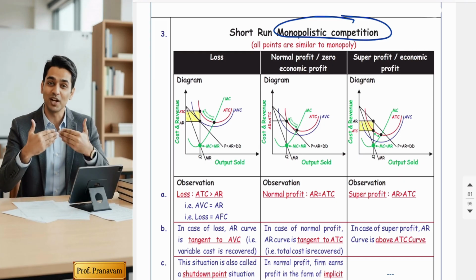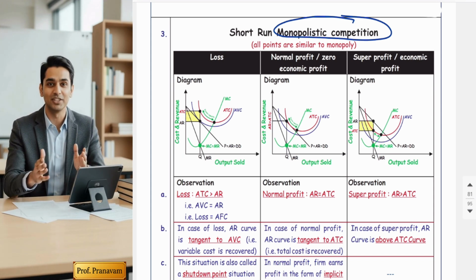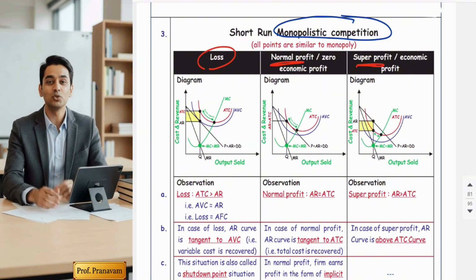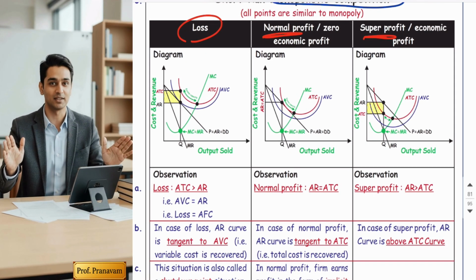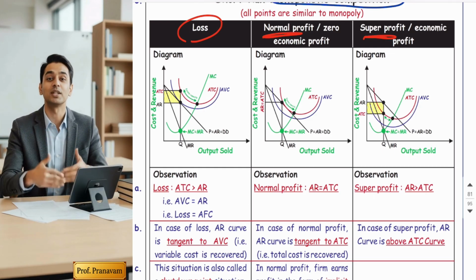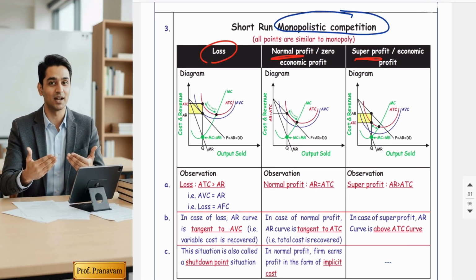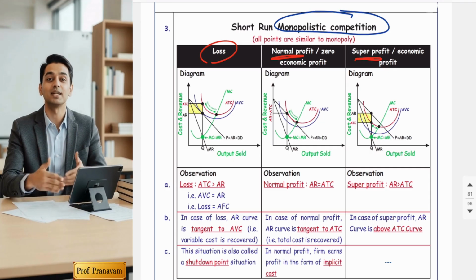So simple. Now come to the third market, that is monopolistic competition. Friends, in monopolistic competition, like monopoly, there are three situations. In the short run, a monopolistic competitor can enjoy super normal profit, or normal profit, or they can suffer losses also. And you know what? All three diagrams are the same as monopoly. Why? Because fundamentally, the revenue curves of a monopolist come from the perfect competitor's diagram. Monopoly and monopolistic competition diagrams are actually the same. Just the shape is changing because of the revenue curve.